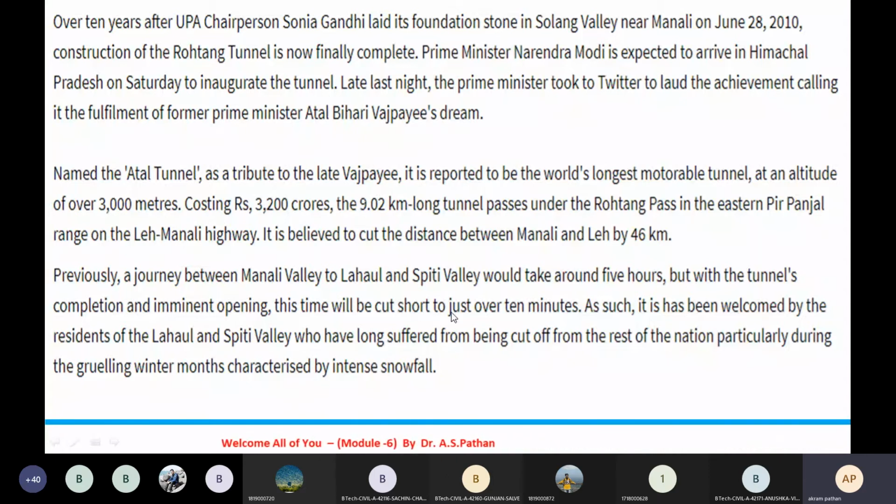And also the journey between Manali Valley and Lahul and Spiti Valley would take around 5 hours, but with this tunnel's completion and imminent opening, this time will be cut short to just over 10 minutes. As such, it has been welcomed by the residents of the Lahul and Spiti Valley, who have long suffered from being cut off from the rest of the nation, particularly during the winter months, due to heavy snowfall.